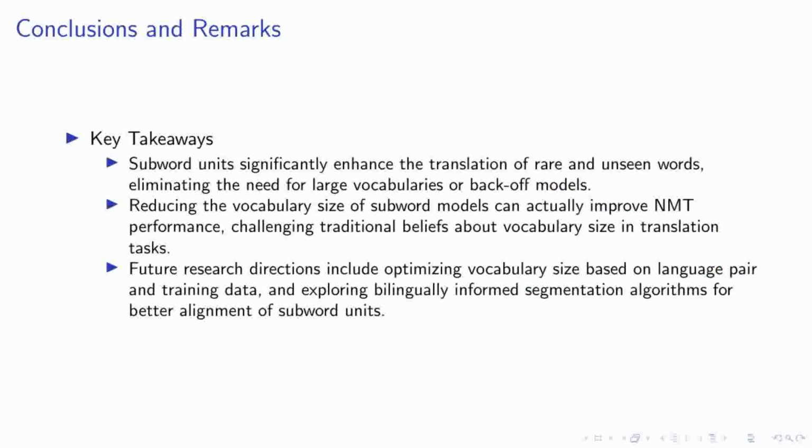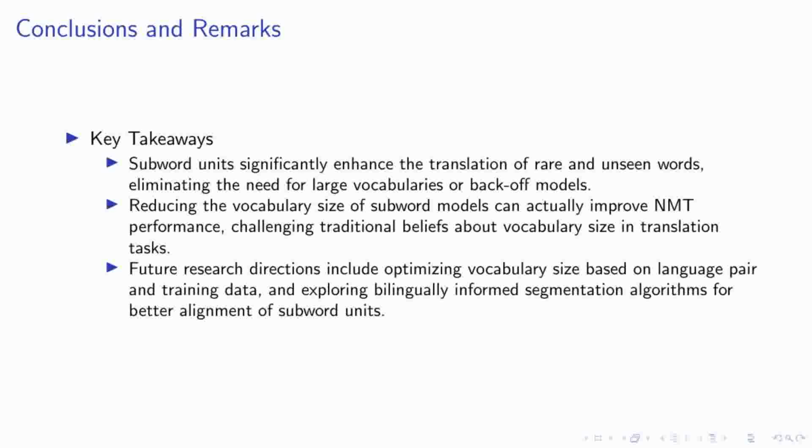As we conclude our discussion, let's highlight the key takeaways from our research. First and foremost, the use of subword units has proven to be a game changer in the translation of rare and unseen words. This approach not only simplifies the translation process, but also eliminates the need for extensive vocabularies or reliance on back-off models. Interestingly, we've also discovered that reducing the vocabulary size of subword models can enhance the performance of neural machine translation systems. This finding challenges the traditional belief that larger vocabularies are always better in translation tasks.